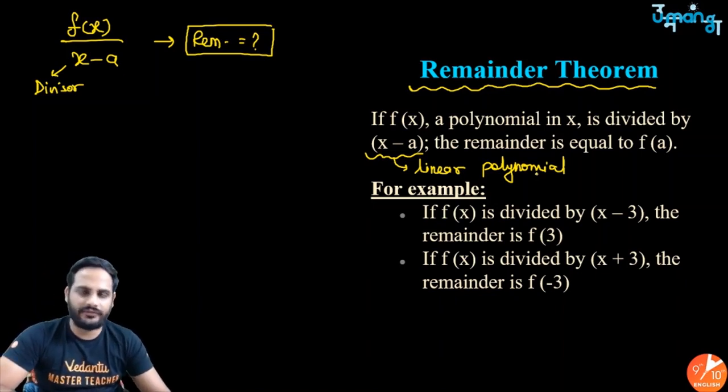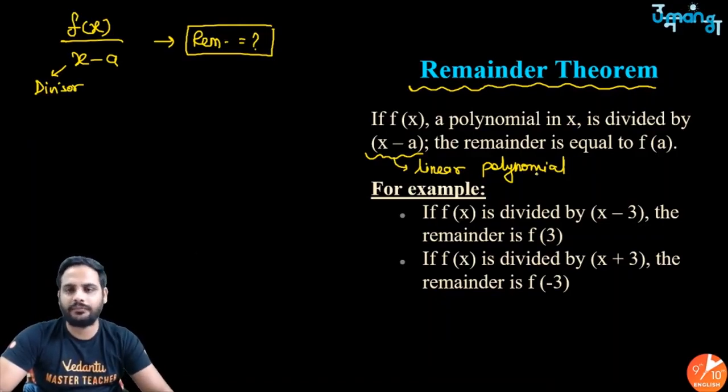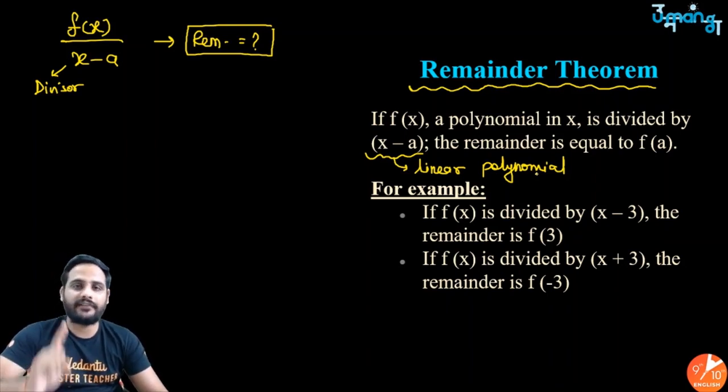So always remember, the polynomial, that dividend, this f(x), can be of any degree. Mostly it should not be a constant polynomial, so you cannot divide it, right? The only thing is the dividend must be at least of degree 1. The divisor has to be only of degree 1, that is your linear polynomial. If the divisor is a linear polynomial, then the remainder theorem will work.